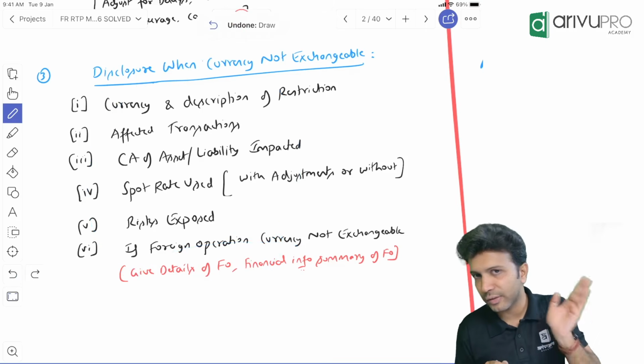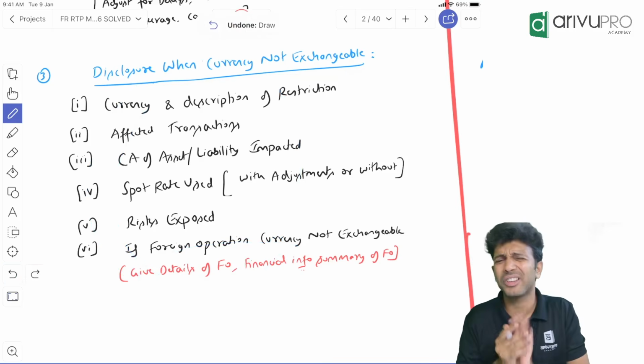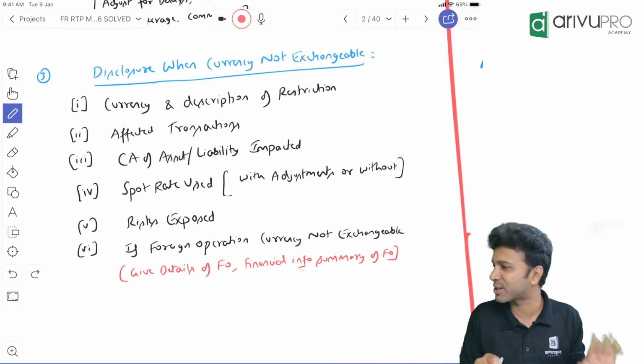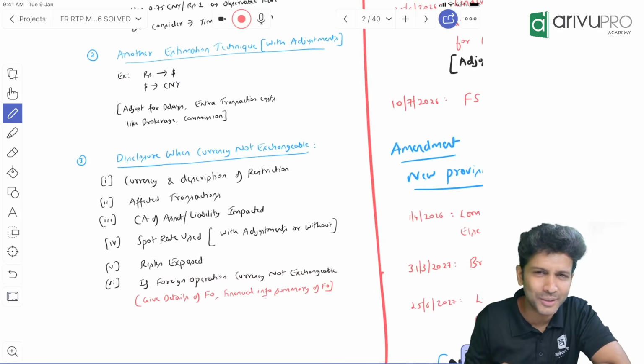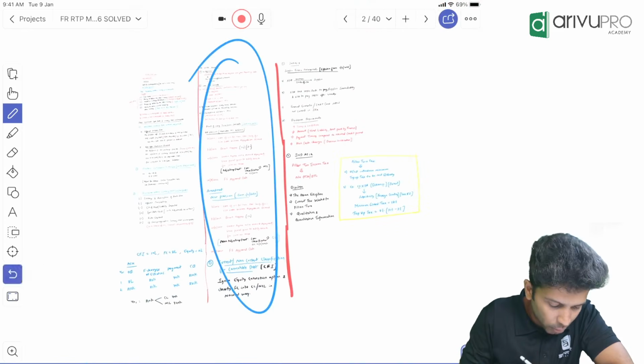So the main point is only this. If there is a lack of exchangeability among currencies, you need to give a disclosure. These are the disclosures, pretty straightforward. So you might get a straightforward theory question out of this. I don't expect anything beyond that to turn up. Pretty easy. Yes. So Ind AS 1, as I told, I think we have already covered.